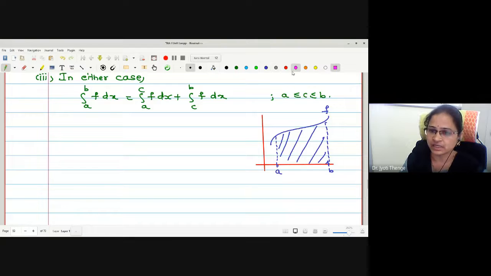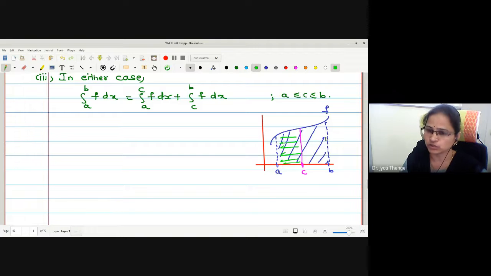Now if I take c as any point in between A and B, and I find the integration on A to C, what will the integration be? This region.